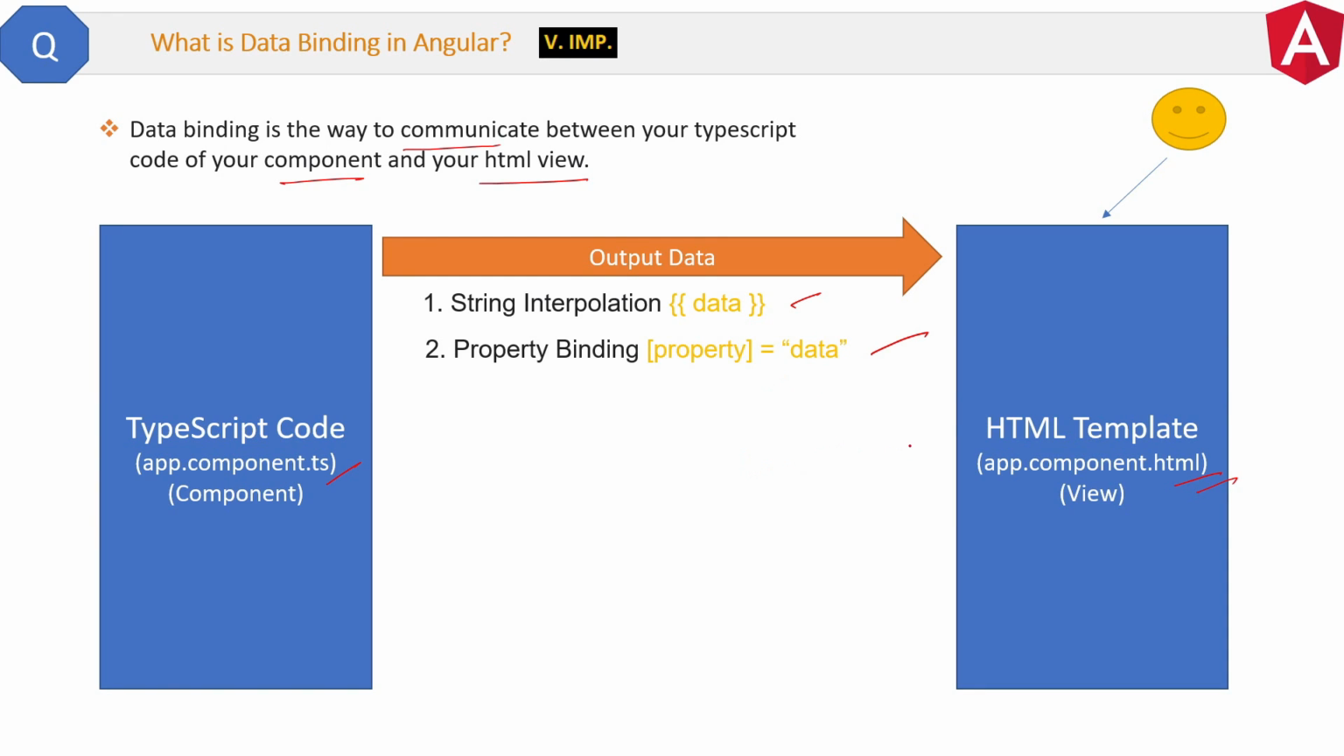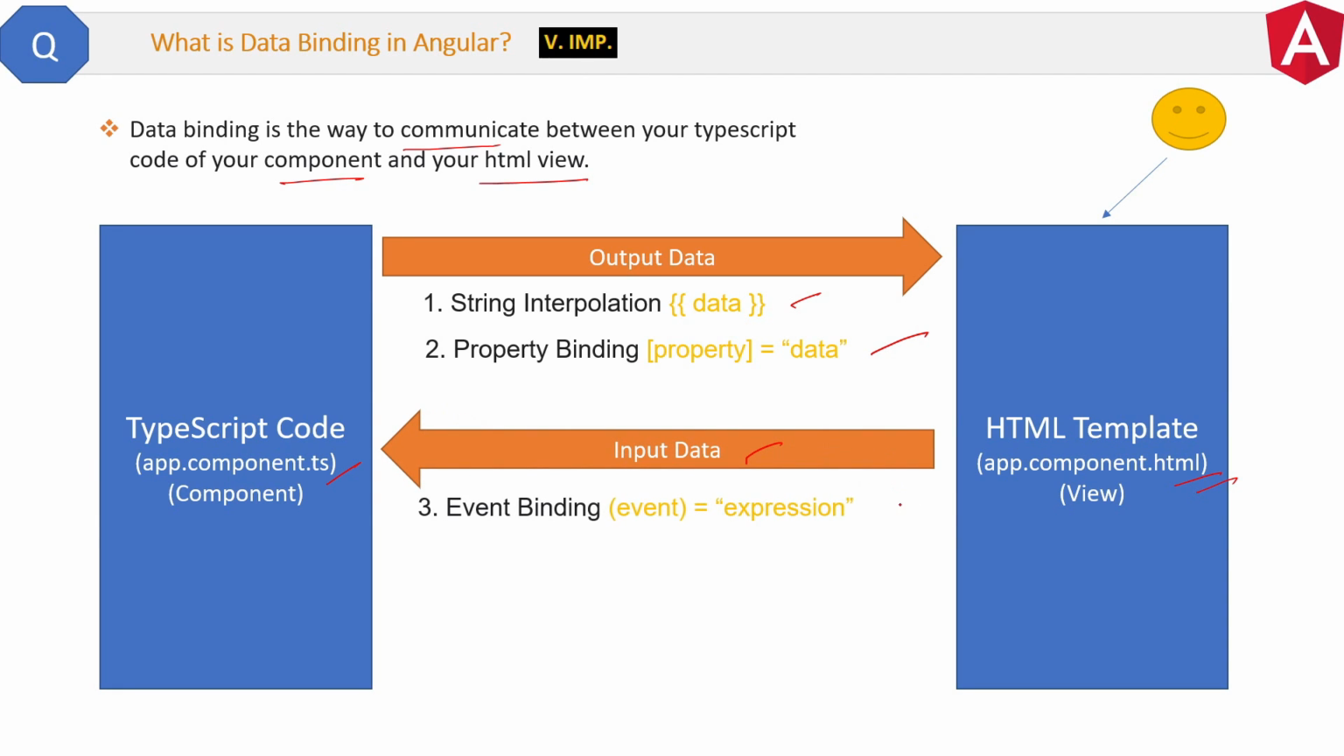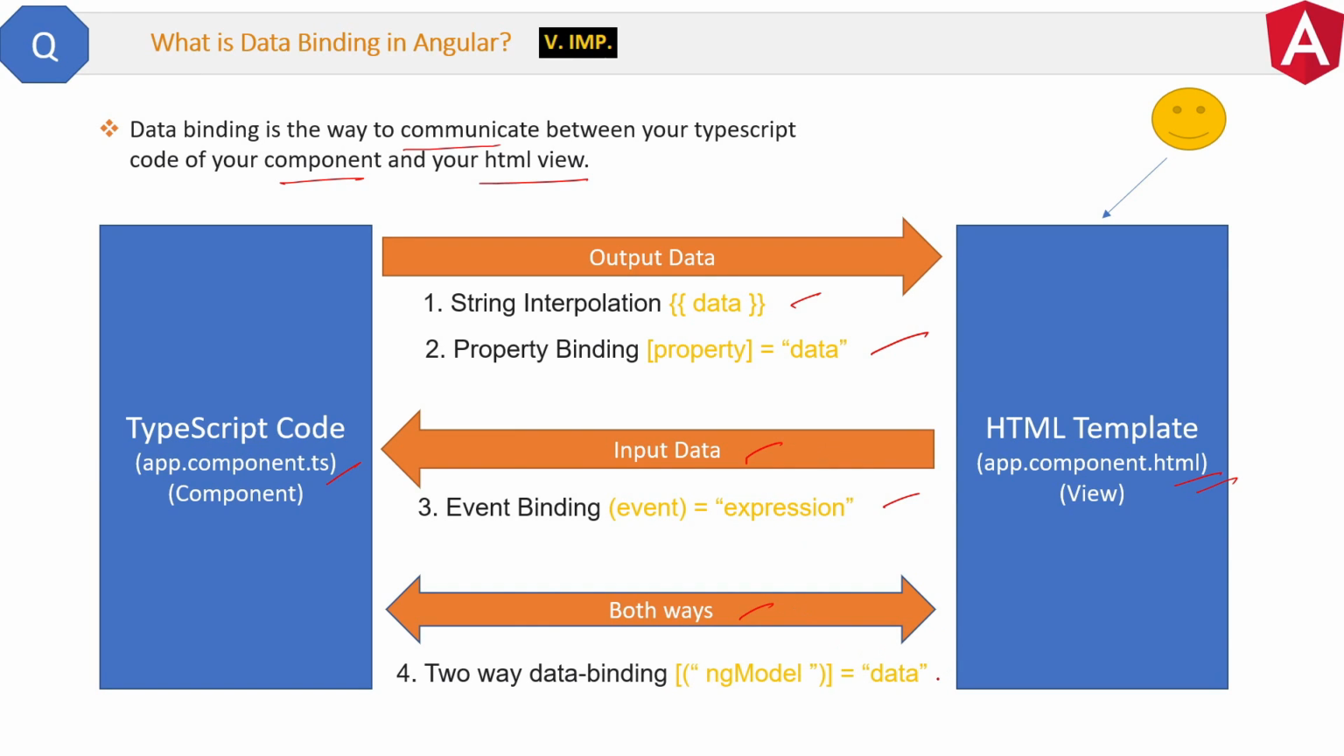Then from view to component, which is input data. For this we have the event binding technique. And sometimes we need data to travel both sides, for which we have the two-way data binding technique. The first three are one-way data binding techniques and the last one is the two-way data binding technique.